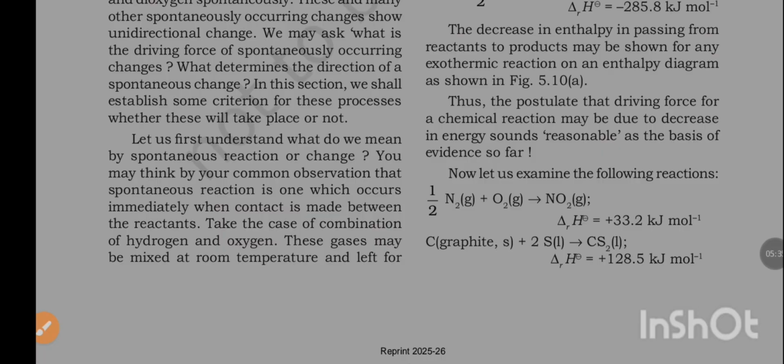We may ask, what is the driving force of spontaneously occurring changes? What determines the direction of a spontaneous change? In this section, we shall establish some criteria for these processes, whether they will take place or not. Let us first understand what we mean by a spontaneous reaction or change.